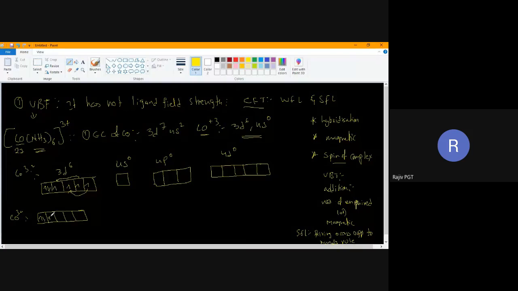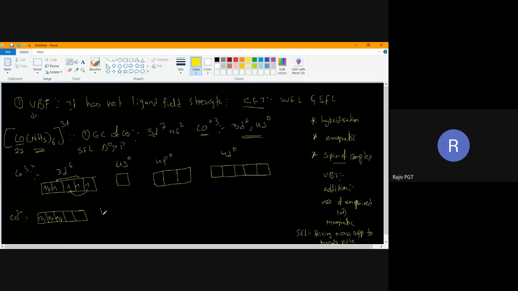Again to this electron, 1 more electron has come here. This pairing occurred because this is a strong field ligand, SFL. When SFL is there, the condition is delta naught is more than pairing energy. That is why I can pair this electron easily.